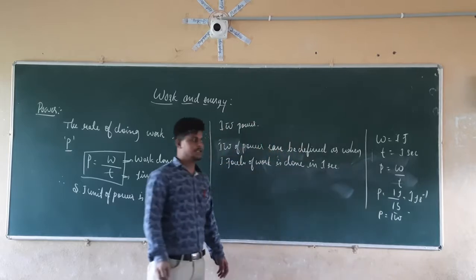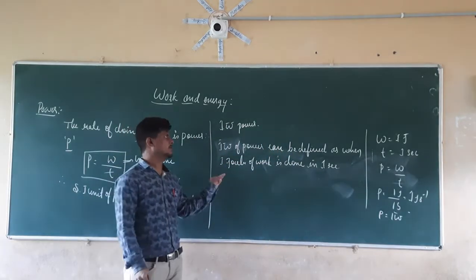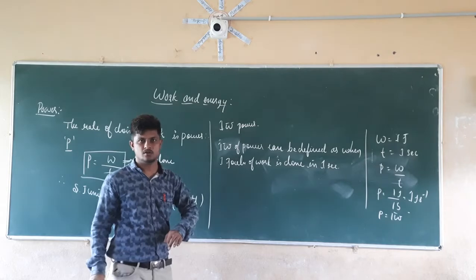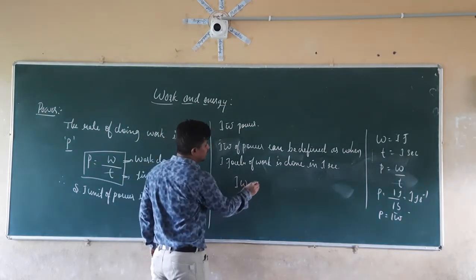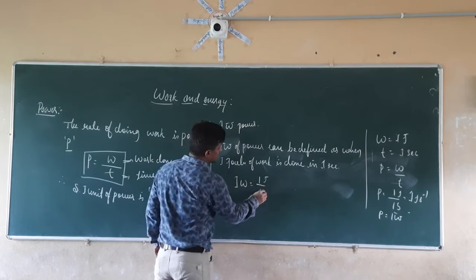If 1 joule of work is done in 1 second, then we identify that the power of that object is equal to 1 watt. That is, 1 watt is equal to 1 joule per second.